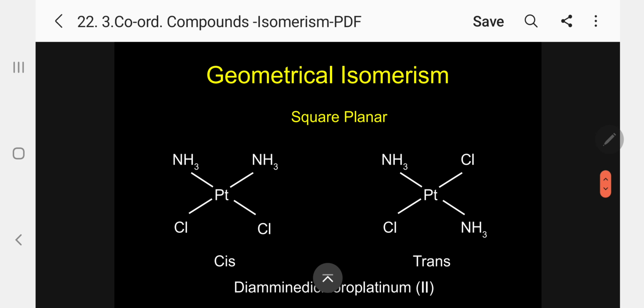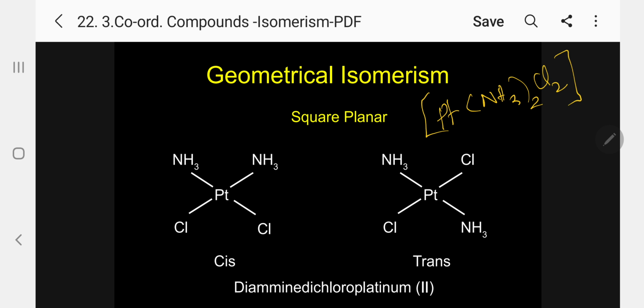Kindly follow. Coordination compounds, so here I can write this formula, platinum within bracket NH3 twice Cl2. So this is the general formula, molecular formula.